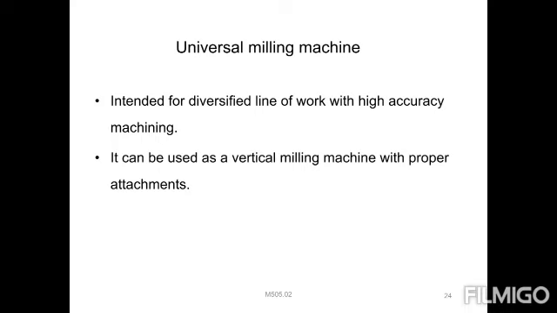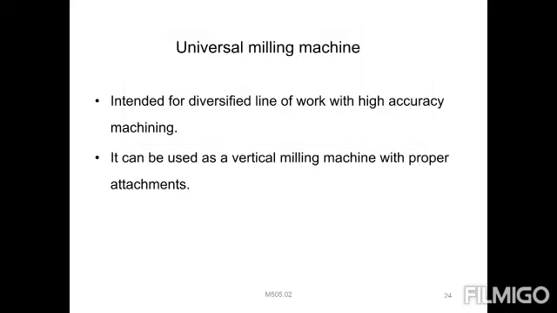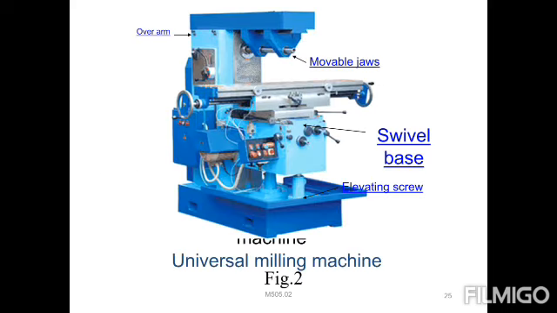The operations are increased. So a single machine is provided, attached with the help of some attachments, right? So with that we can produce the maximum amount of operations, adapted to various attachments.